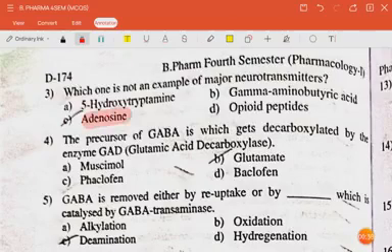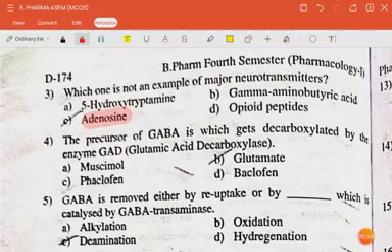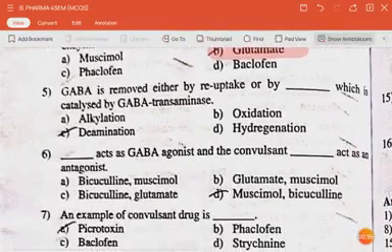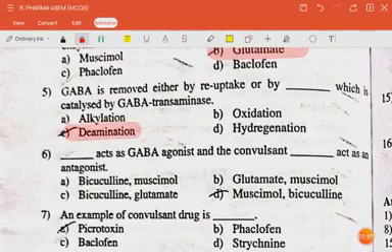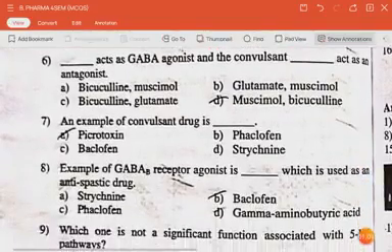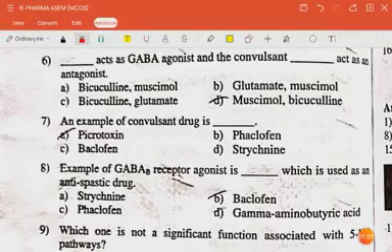The answer is adenosine. The next question is, precursor of GABA which gets decarboxylated by the enzyme GAD. The answer is glutamate. The next question is, GABA is removed either by reuptake or by dash which is being catalyzed by GABA transaminase. The answer is deamination. The next question is, dash act as GABA agonist and the conversion dash act as an antagonist. The answer is Muscimol or bicuculline. The next question is, an example of convulsant drug is picrotoxin.